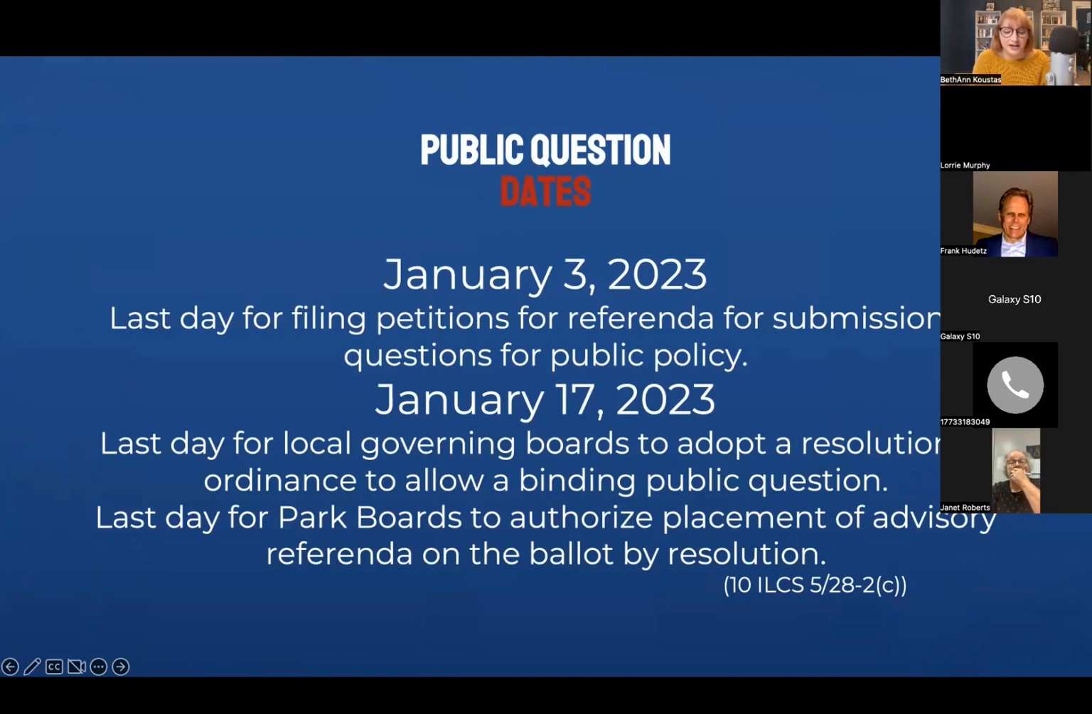So, public question dates. January 3rd, 2023 is the last day for filing petitions for referenda for submission of a question for public policy. The last day for governing boards to adopt a resolution or ordinance to allow a binding public question is January 17th. And the last day for park boards to authorize placement of advisory referenda on the ballot is by resolution.